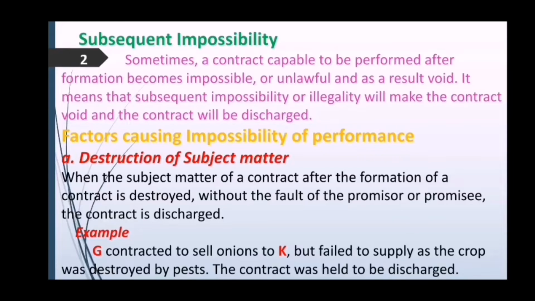Students, here the subject matter is buying and selling of onions. So when onions are destroyed by pests, the parties are free from their obligations and they are not held responsible if it is nobody's fault. So this is the reason why the parties are discharged from their obligations.